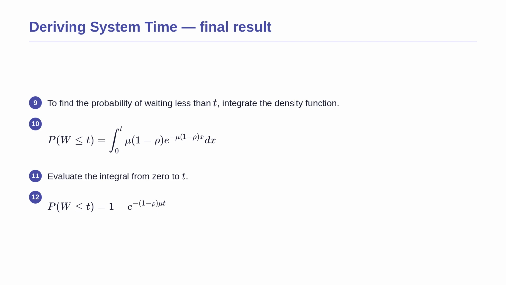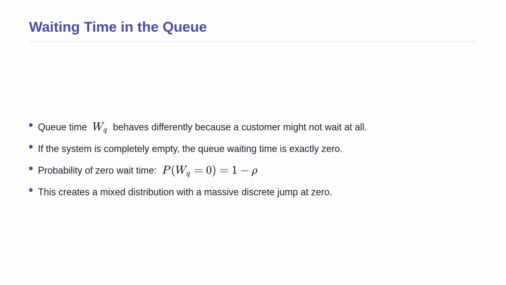Integrating an exponential function is straightforward, as the constant multiplier in the exponent drops down to the denominator and cancels out the constants in front. When we evaluate this integral at the upper limit t and subtract the value at the lower limit 0, we arrive at a final, highly useful formula for the system waiting time. So, we have proven how system time works.